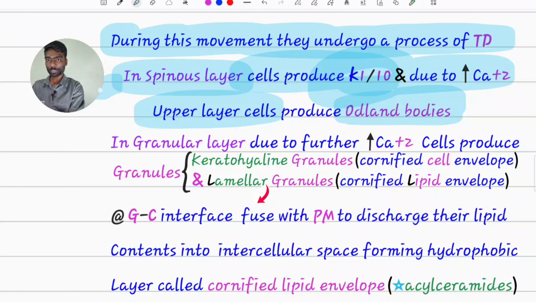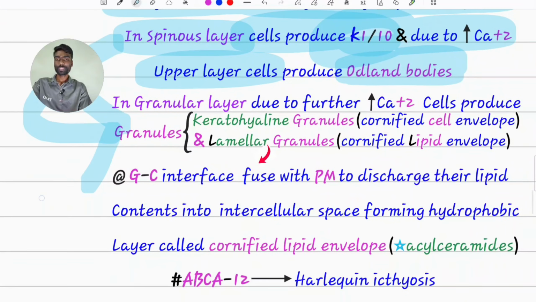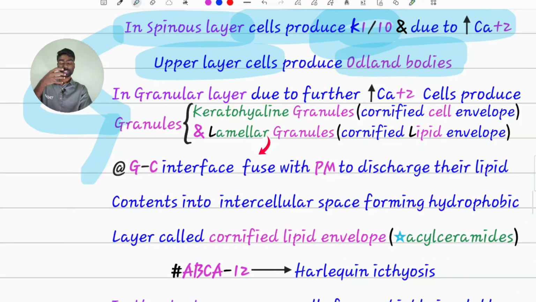Now the same spinous layer cell has entered the granular layer. Here in the granular layer, according to its requirement, there will be so much calcium, peaks of calcium will be there. It will force the cell to produce granules. In the spinous layer, only Odland bodies are formed, only in the upper layer, but in the granular layer, the name itself suggests so many granules will be produced.